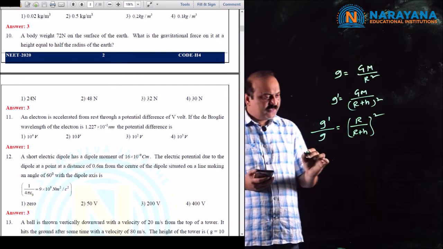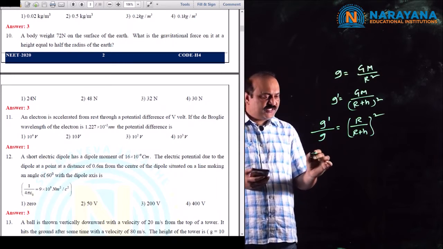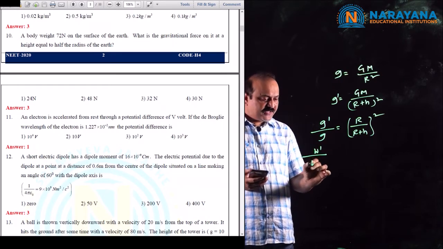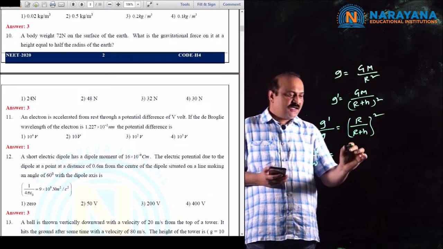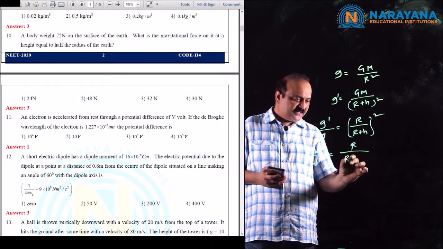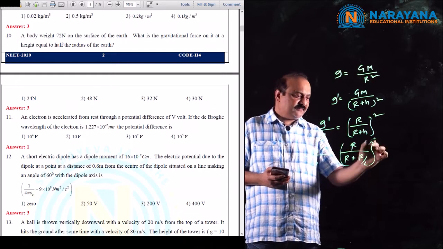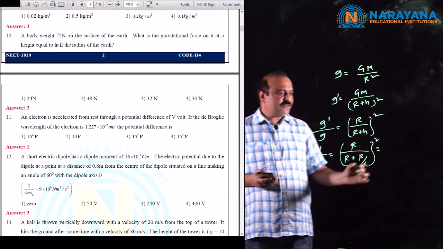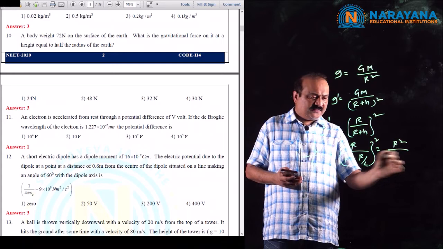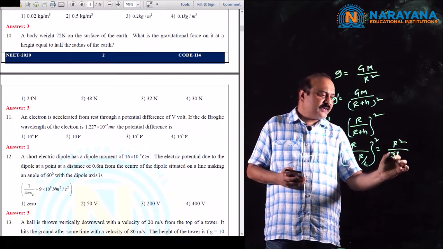Weight is directly proportional to g, therefore W dash by W is equal to R by R plus h whole square, where h is R by 2. That is equal to R square by 3R by 2 whole square.